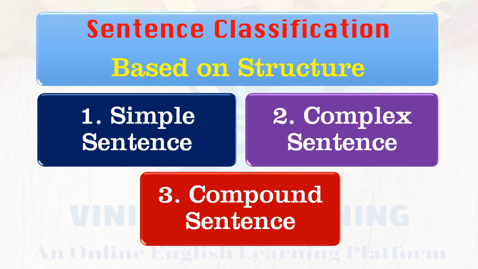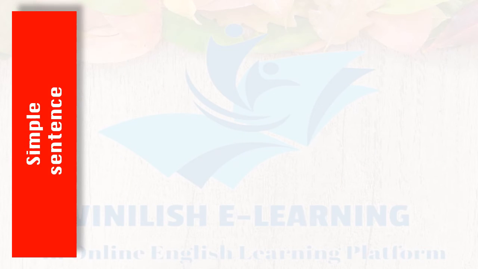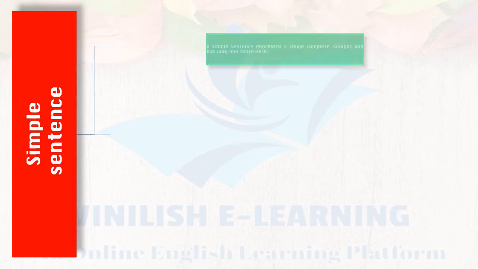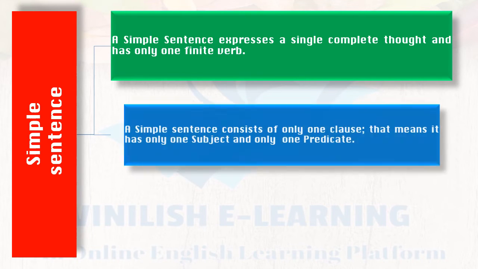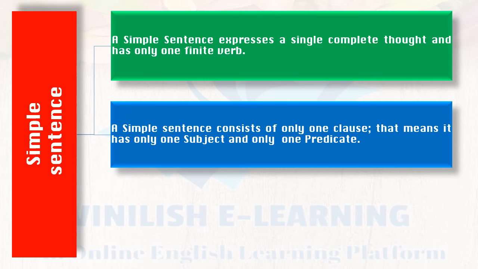Sentence classification based on structure. Simple sentence. A simple sentence expresses a single complete thought and has only one finite verb. A simple sentence consists of only one clause. That means it has only one subject and only one predicate.